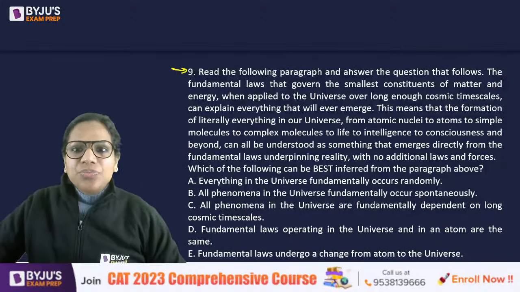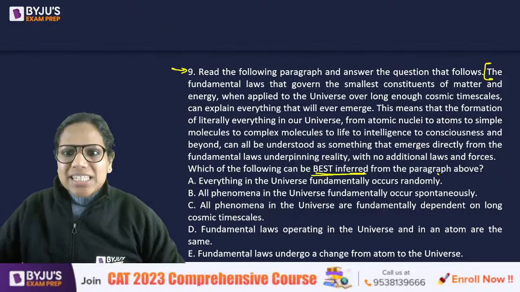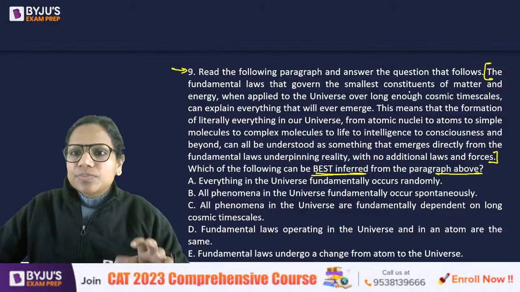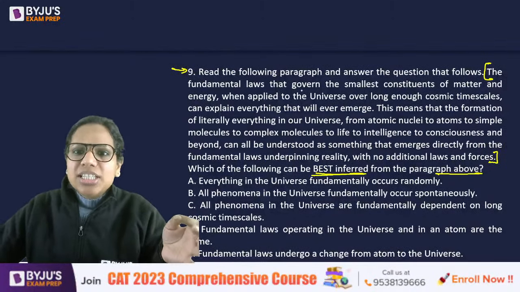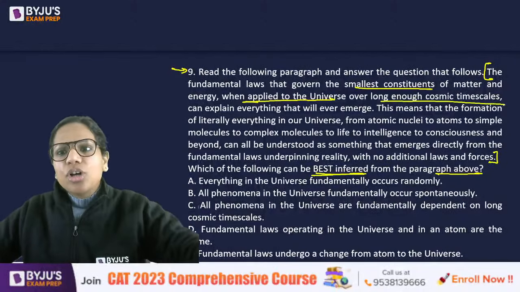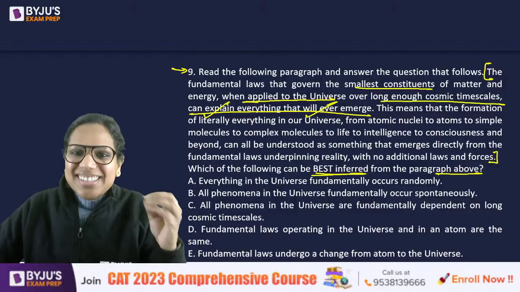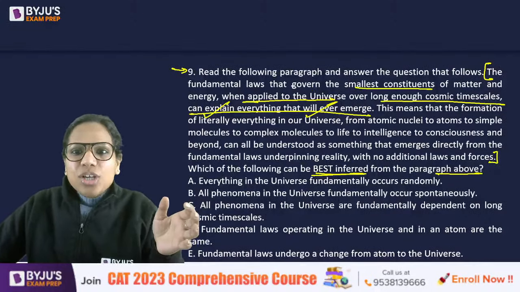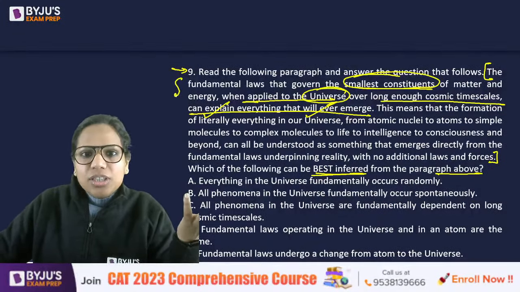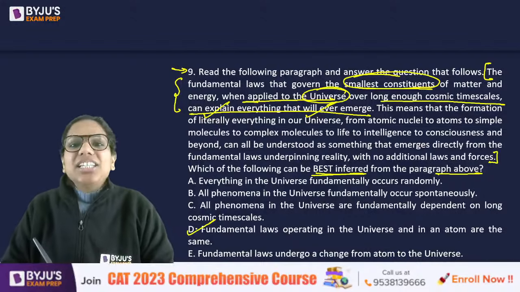Coming to question 9. Again, this is a critical reasoning question, and we have to give what can be best inferred from the paragraph above. So this was our paragraph. This was an easy question because it says that the fundamental laws that govern the smallest constituents of matter and energy, when applied to the universe over long enough cosmic timescales, can explain everything that will ever emerge. See how sure this person is? So that means that the laws operating at the small level will also operate at the universe level. This becomes quite evident from the first sentence itself. And thus, D is the answer here.